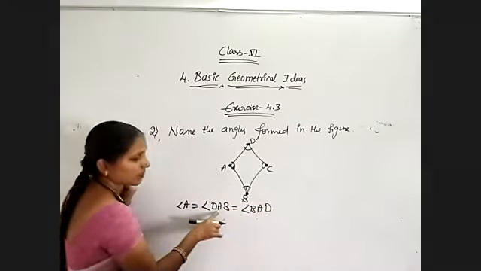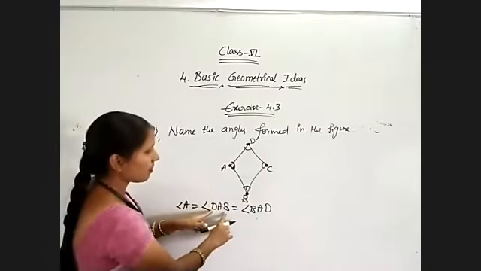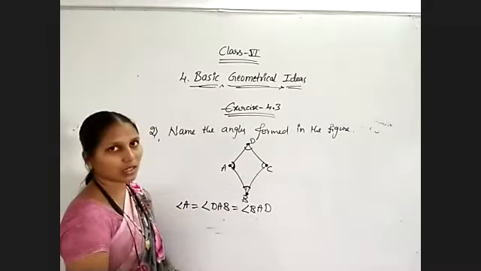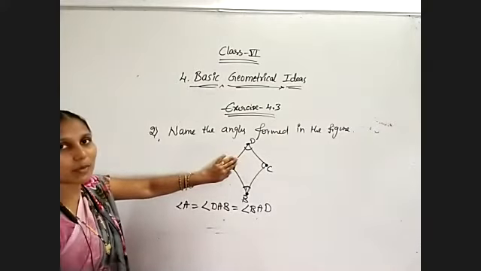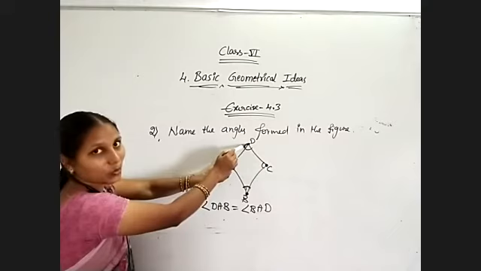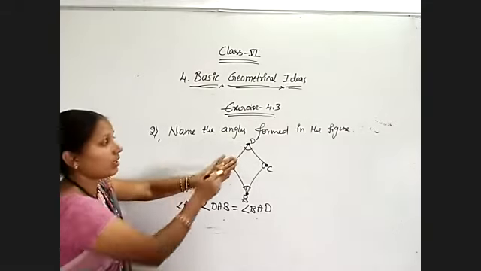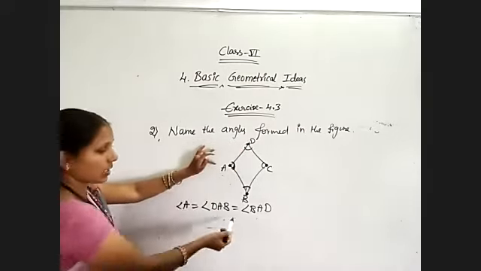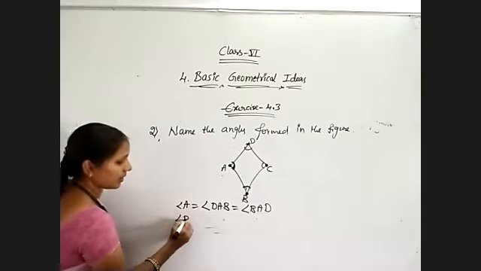A is the middle value and the adjacent points are B and D. Whatever angle it is, identify the adjacent points for it. D is an adjacent point and B is an adjacent point, 2 points. Now how to name that angle? Either DAB, otherwise BAD, no problem. That's all.